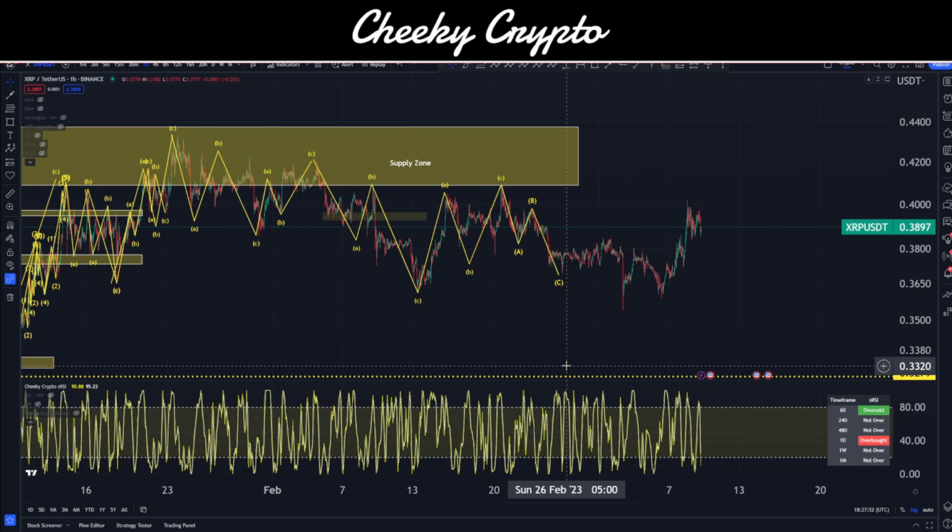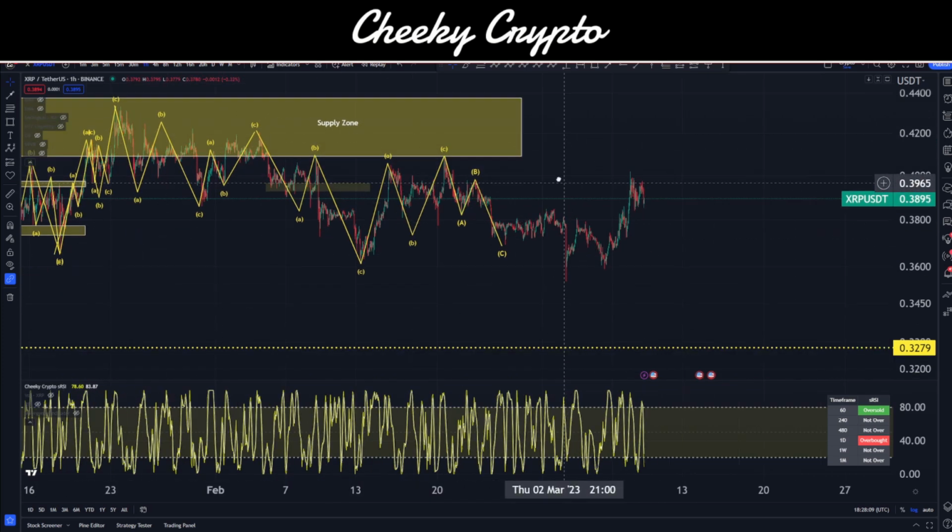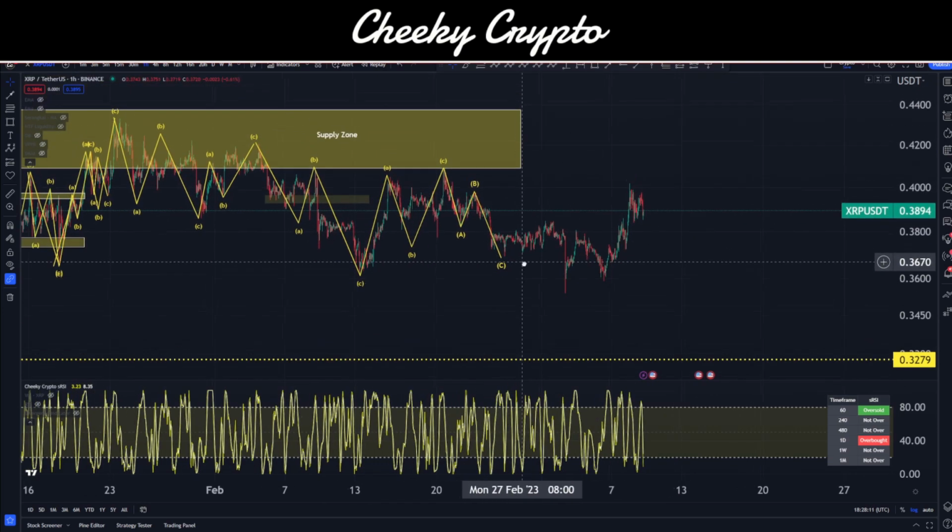Okay, let's make a start with XRP on the hourly chart here. Binance is our data source, just from an Elliott Wave theory perspective to start with. We won't really talk about the supply zone. That is a smart money concept term, but it is an interesting one that we've been working on. Now we're just going to follow in on what we're looking at over here.